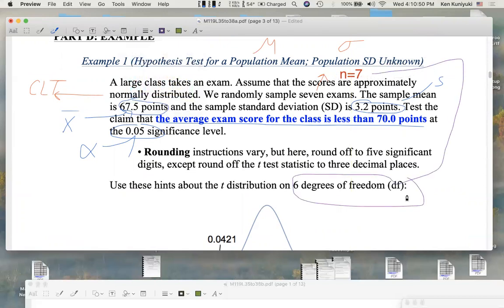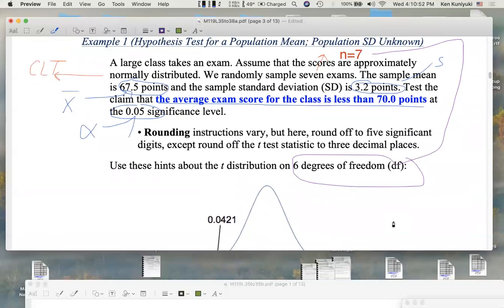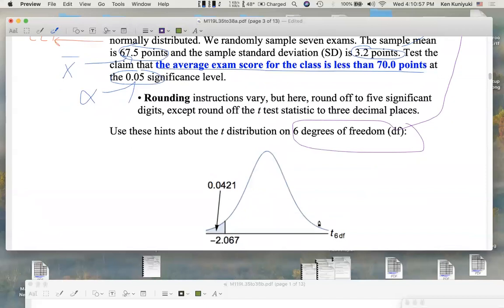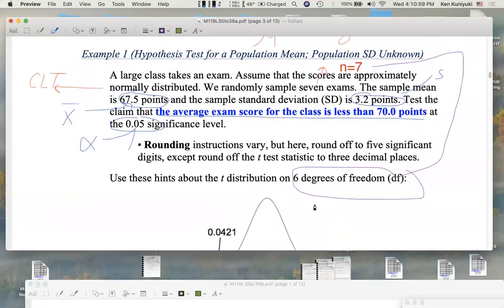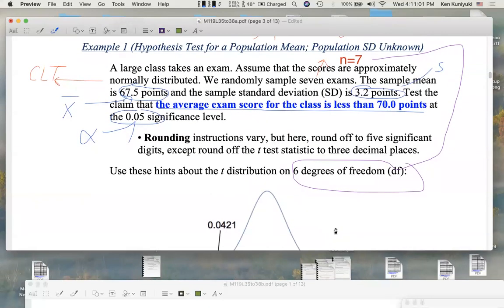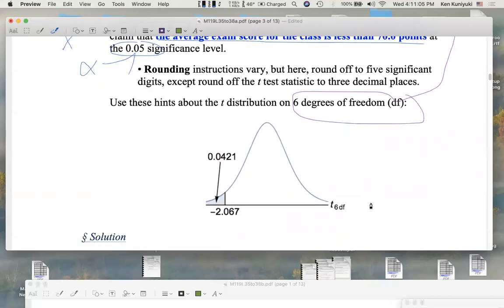And I'm not going to trick you on this. I'm not going to say, oh, I tricked you. I gave you the wrong number of degrees of freedom here, so no credit. No, I'm not going to pull a stunt like that on you. This will be correct. All right. Now, this picture also hints at something here, but I'll get to that later.